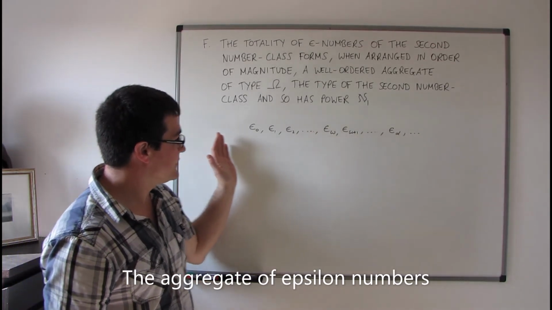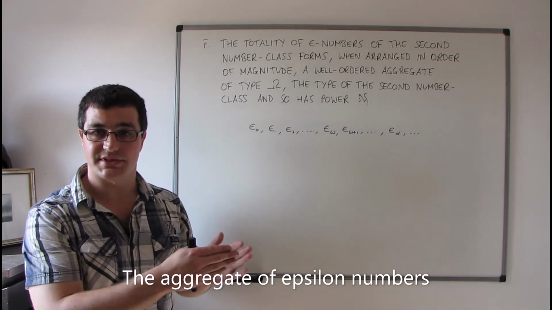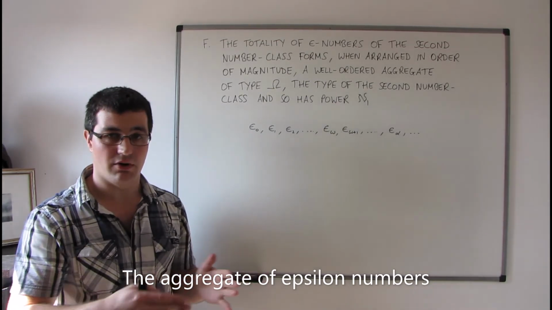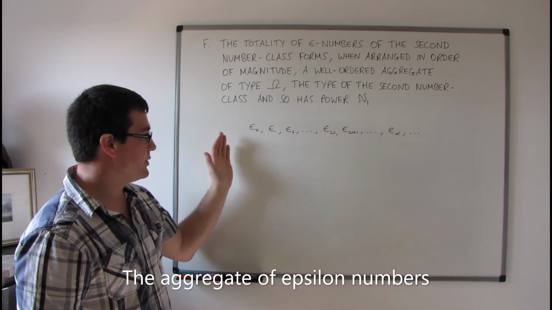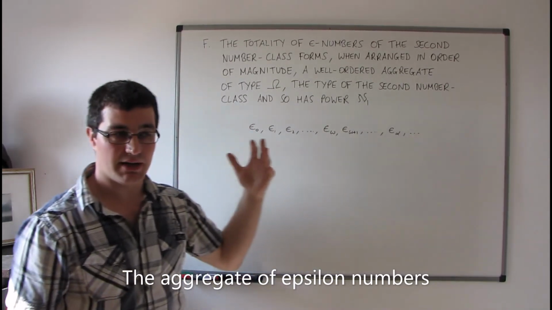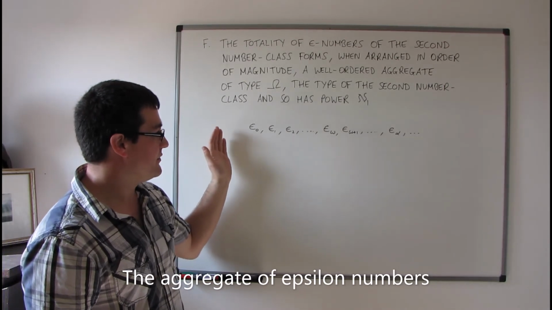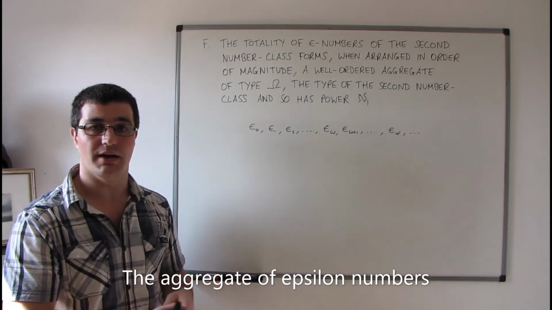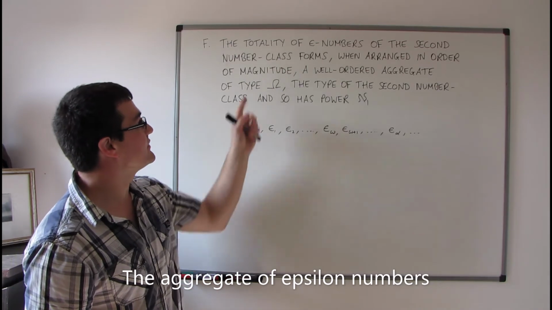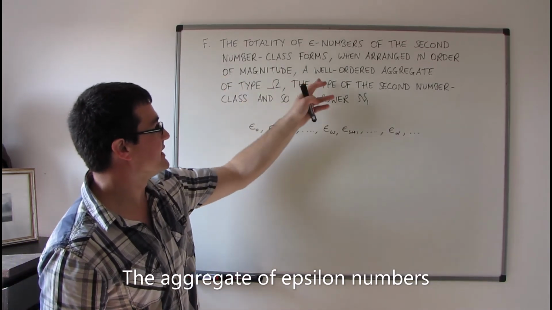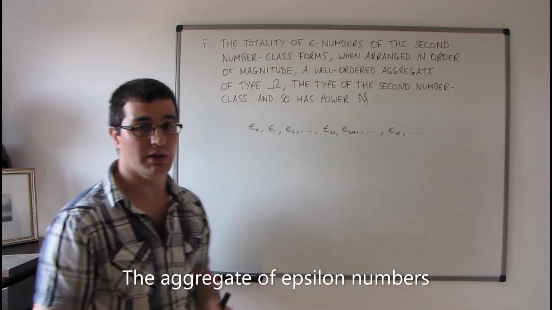Okay, so each of these epsilon numbers are ordinal numbers themselves, and we've arranged them in order of magnitude, so by section 16 theorem C, the totality will form a well-ordered aggregate. So we've got the first bit sorted out.